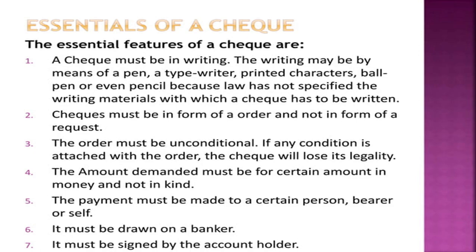Essentials: it should be in writing. The writing may be done by pen, typewriter, printing characters, ballpoint, even pencil, without any other materials. A check must be in the form of an order. The order must be unconditional. If any condition is attached to the order, the check will lose its legality. The payment must be made to a certain person, bearer or self, and it must be drawn on a particular banker.